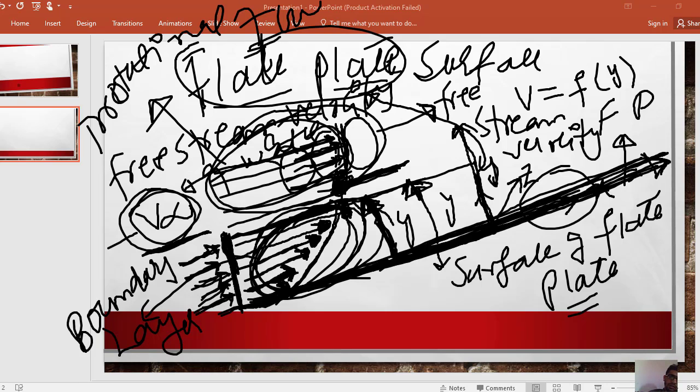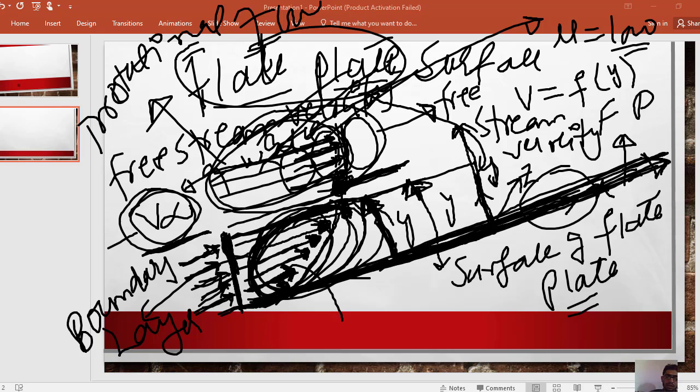The viscosity in this layer is low. The viscosity is present in this irrotational flow, but it is small compared to the viscosity in the boundary layer.